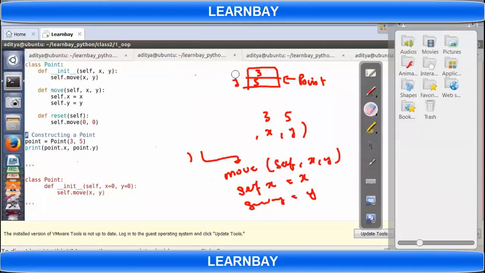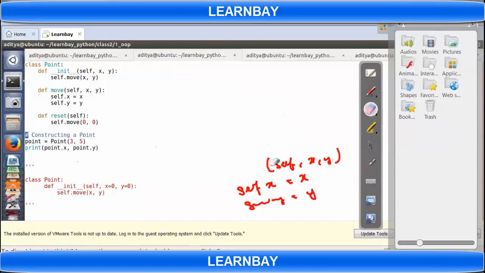Any doubts so far? Let's suppose in a built function we can write those parameters, then there is no need of init. For example, move is having x and y now. Let's suppose there is something called reset also. It is also having x.